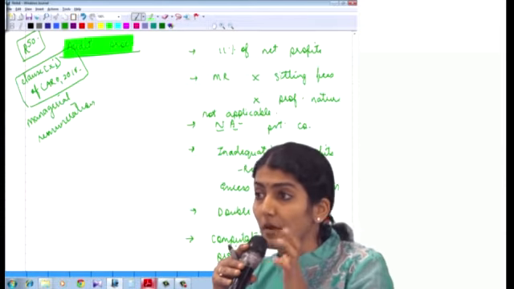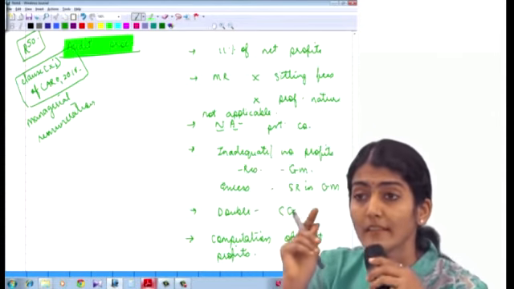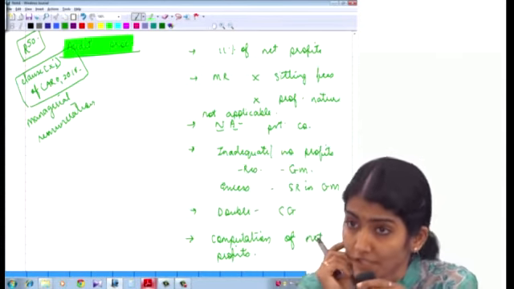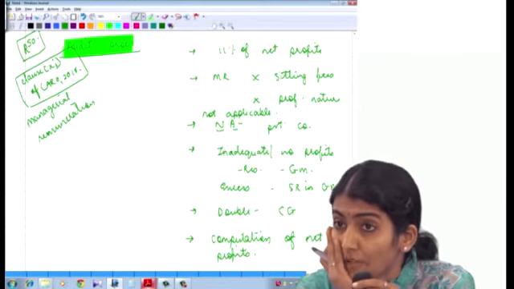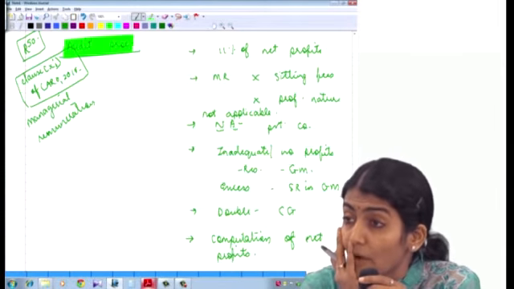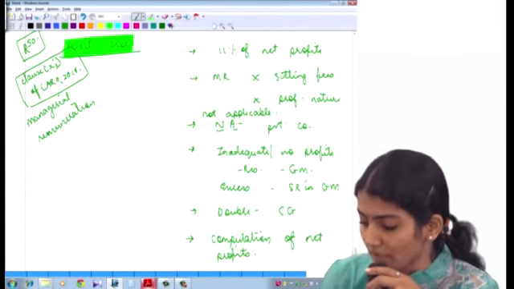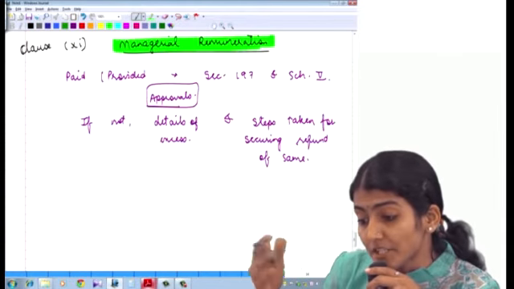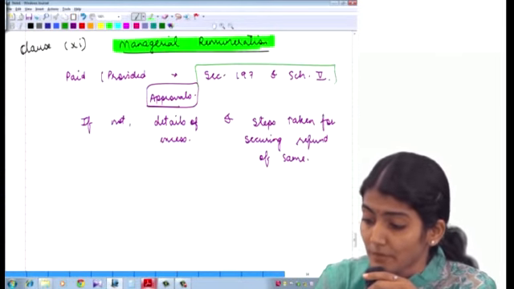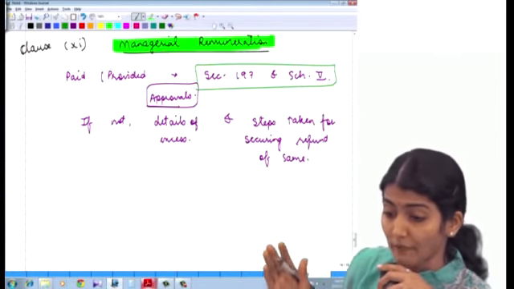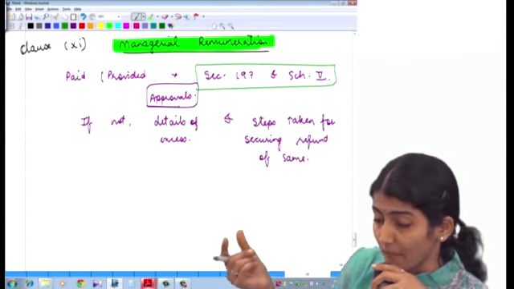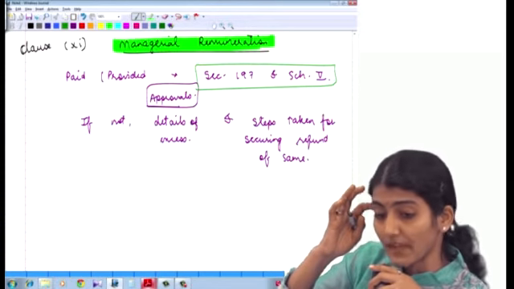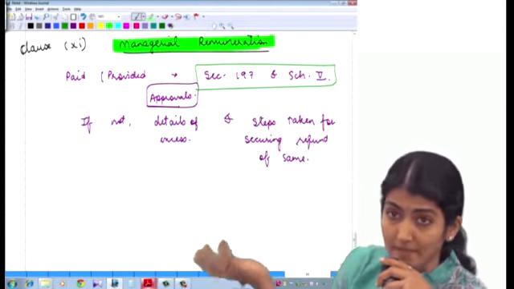So that is clause 11, which is regarding the managerial remuneration. Has it been paid or provided for in accordance with the requisite approvals mandated by section 197 read with schedule 5 to the Companies Act? If not, the amount involved, the excess paid, and the steps taken for securing refund of the same.